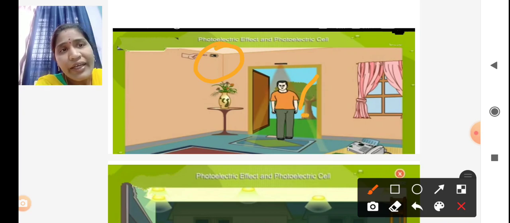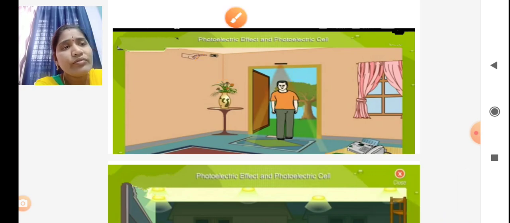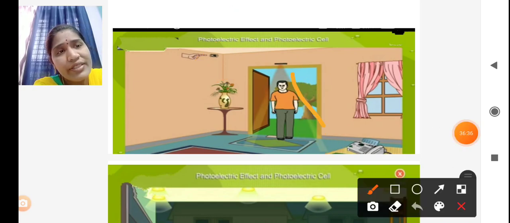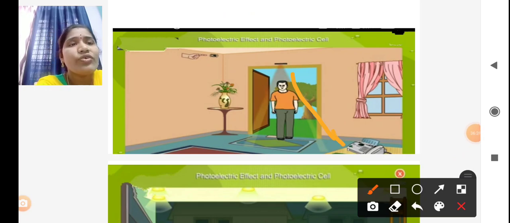Look at this diagram: light is incident on a photocell.